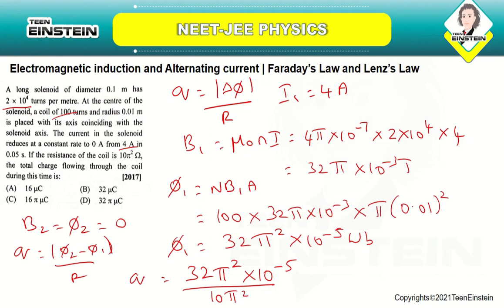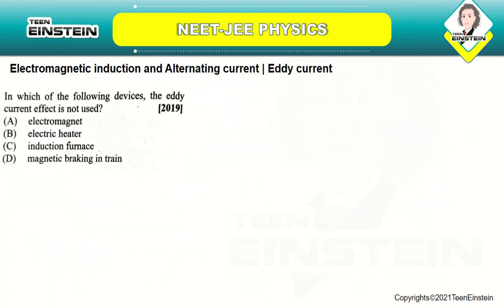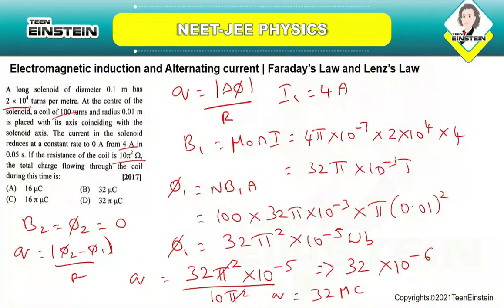They have given you the resistance of the coil as 10 pi square ohm, so that is what we are substituting here. Pi square and pi square get cancelled and this 10 goes to the numerator, and it will be 32 into 10 power minus 6, or 32 microcoulomb. The Q value is 32 microcoulomb. So the correct answer is option number B.